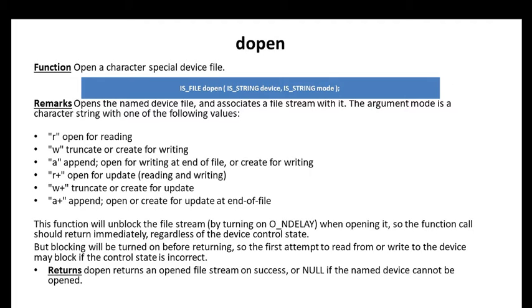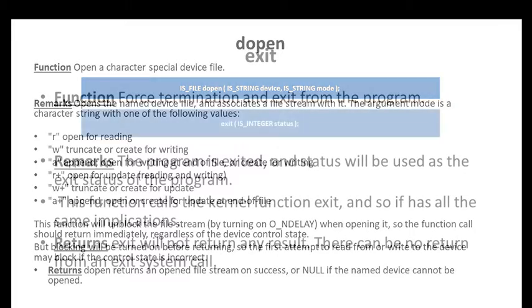Then it returns. dopen returns the opened file stream on success. So when dopen is a success, it opens the file stream. When dopen fails, it returns NULL if the named device cannot be opened. If the device cannot be opened, it returns NULL. If it can be opened, it returns an opened file. So this is about dopen.